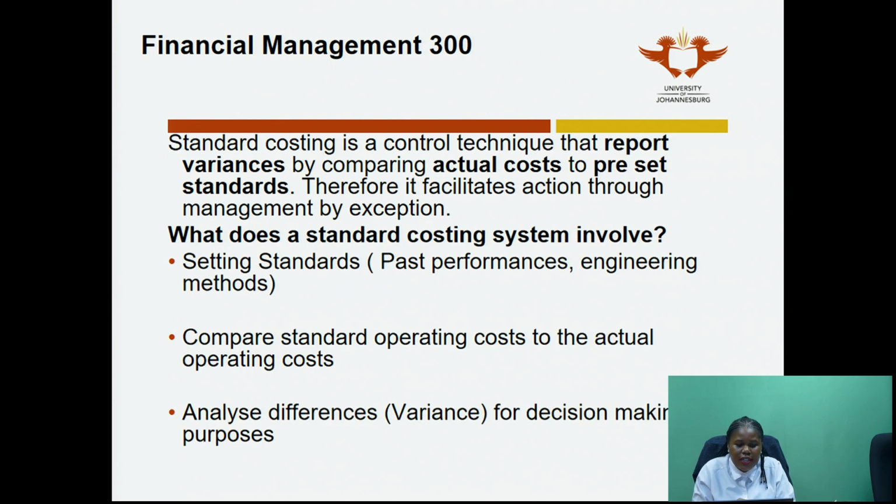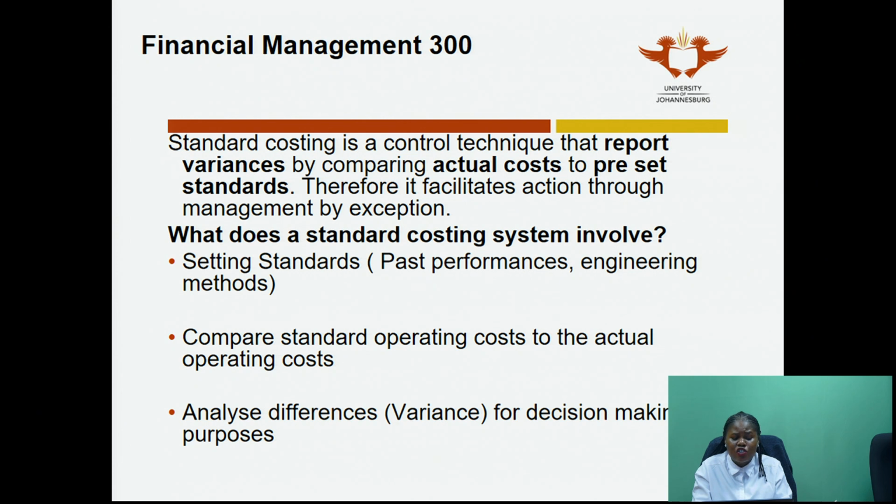Now, standard costing is a control technique that reports variances by comparing actual cost to preset standard. Now, this now is the system itself. What is a standard costing system itself? How does it work? Basically, this is saying we look at actual costs and we compare them to preset standard. I've highlighted preset standard there for you because we'll go back and explain exactly what that means. But basically, you've got an actual cost, you've got a standard cost, you're comparing the two and you're managing this by exception. You're saying, this is what I expect, which is my standard. This is what the actual cost is. I am comparing the two.